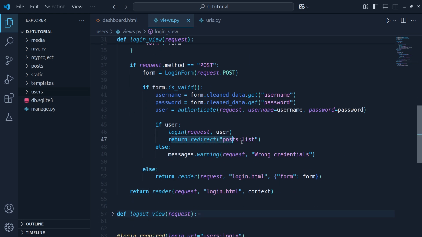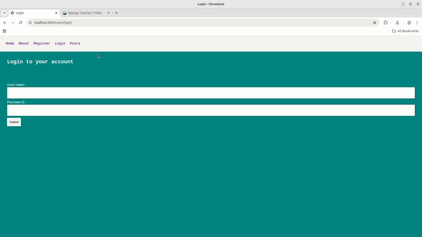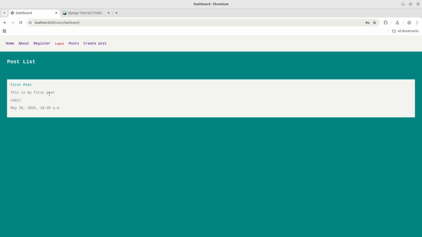Okay, so the current redirect is to this post list, but what I'm going to do is redirect the users to his dashboard. So this will be dashboard. Now if I log out and log in again, let's log in with Nabil. So this will be my credentials, and if I log in, it will redirect me to the dashboard, and this is the dashboard of the user.